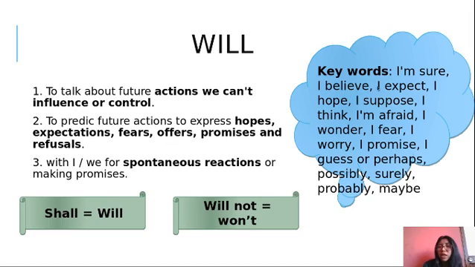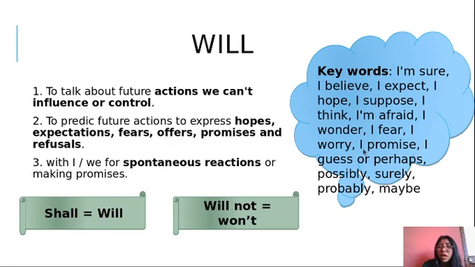Okay, here you have some keywords. I am sure, I believe, I expect, I hope, I suppose, I think, I am afraid, I wonder, I fear, I worry, I promise, I guess, or perhaps, possibly, surely, probably, maybe. That kind of words you can find in future sentences. These are some keywords that help you identify that your sentence is in the future.